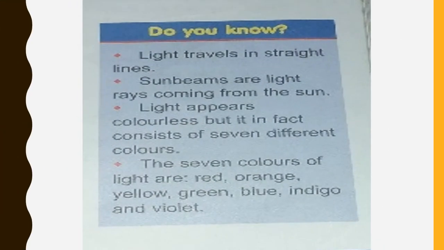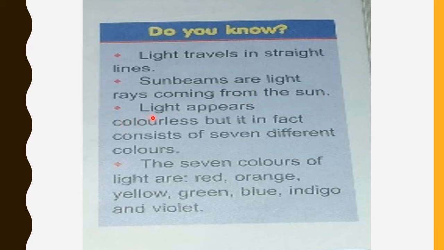Okay, now again on page 103, here are some points that you must know. Do you know? Light travels in straight lines. Whenever you stand in the path of light, it will make a shadow, right? So that proves that light travels in straight lines. Sunbeams are light rays coming from the sun.